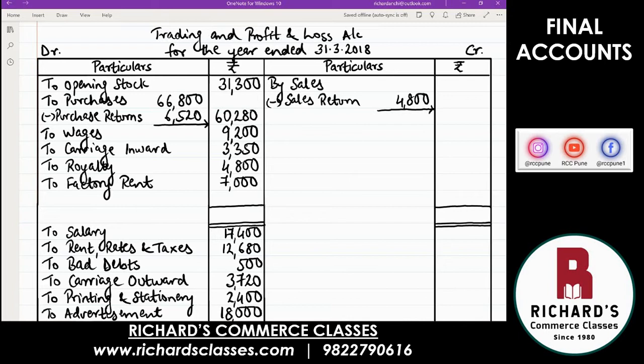Continue. Then next item is sales. So on the credit side, you have already written the word sales. In the inner column, write 152,900. And same thing you will do. Deduct and find out in the outer column what is the amount. 1,48,100. Okay, that's correct. 148,100, the total amount of sales after returns.